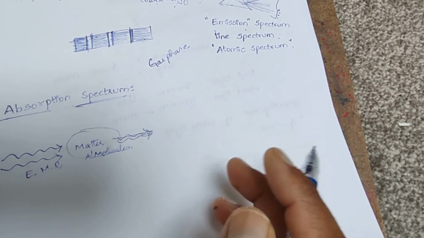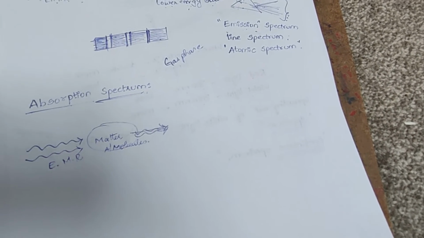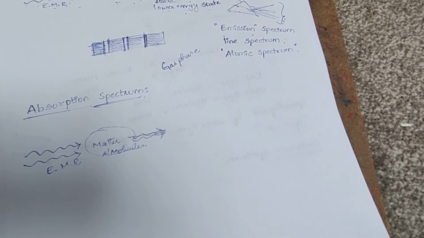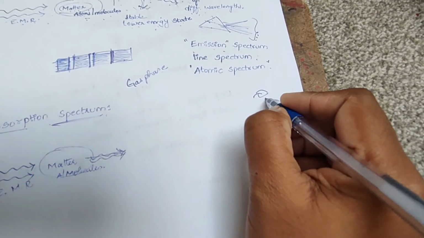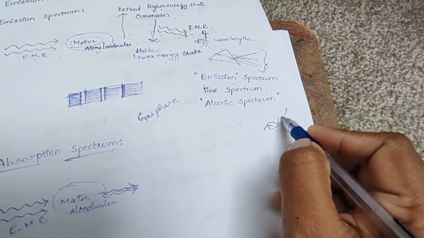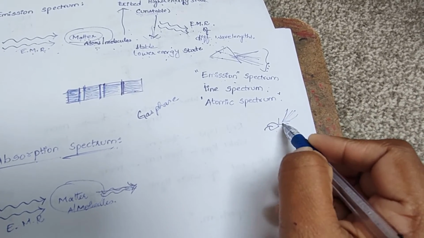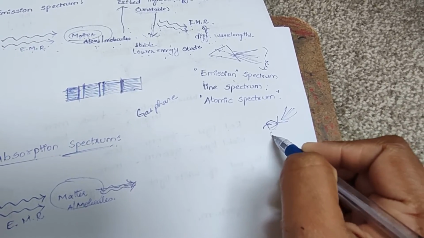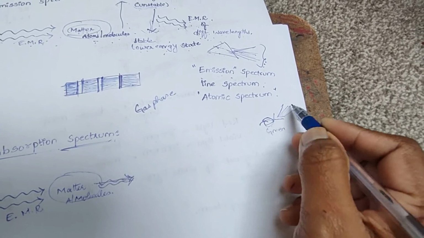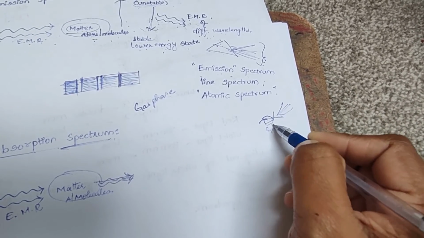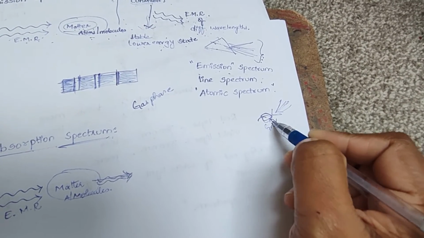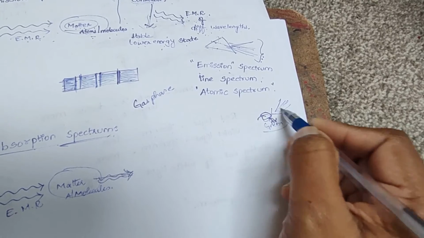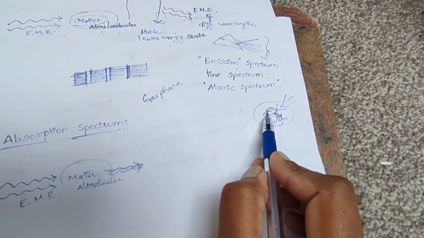See, an object appears green when white light is made to interact with it. If you take leaves and incident white or visible light on them, the leaf appears green because it absorbs all radiation except green color radiation in visible light, and then it gives off green light, so it appears green.